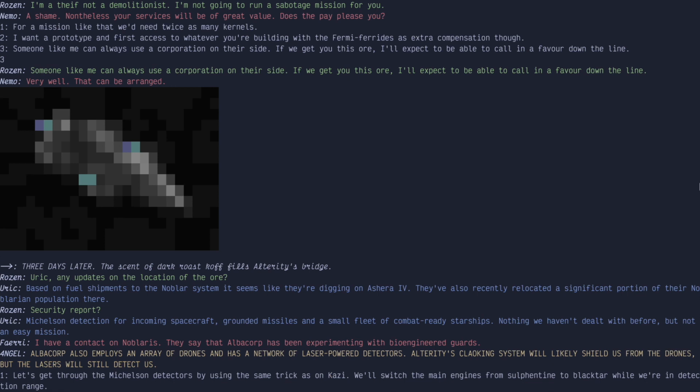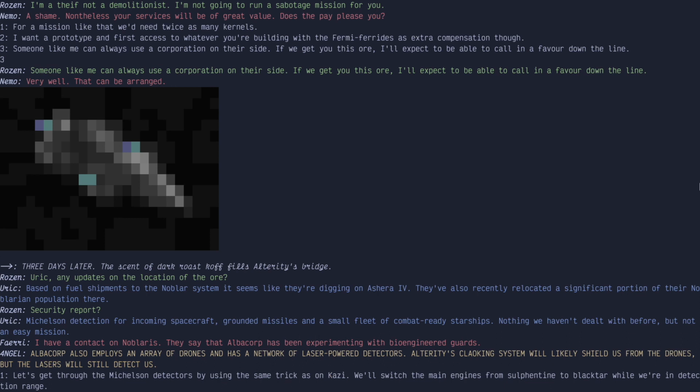They say that Albacorp has been experimenting with bioengineered guards. Oh, this sounds hard. Albacorp also employs an array of drones and has a network of laser-powered detectors. ENGL. All caps. Is this a robot? I bet you this is the AI. Okay. An array of drones has a network of laser-powered detectors.